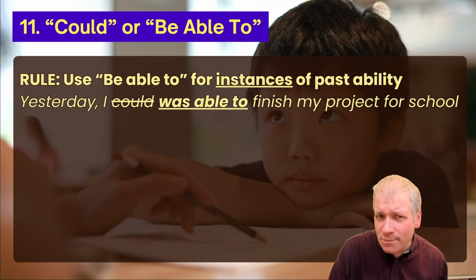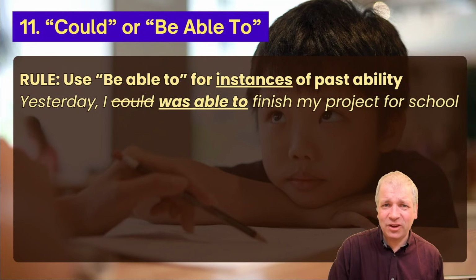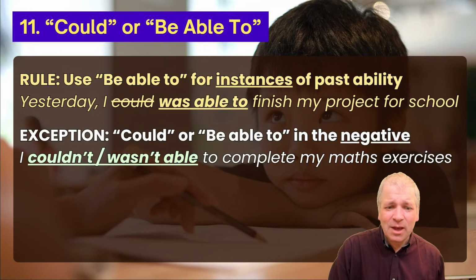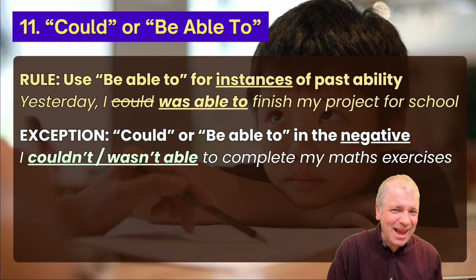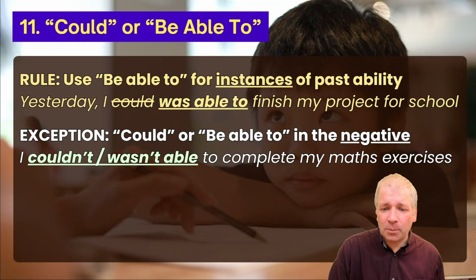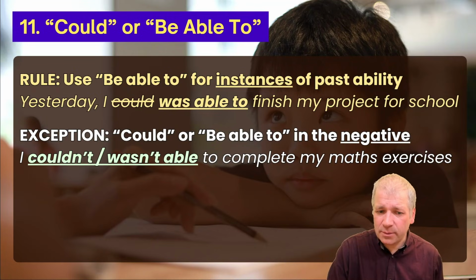But what I don't hear being taught so much is the next part. And that is when we make this negative, we could use could or be able to. I couldn't complete my maths exercises, or I wasn't able to complete my maths exercises.